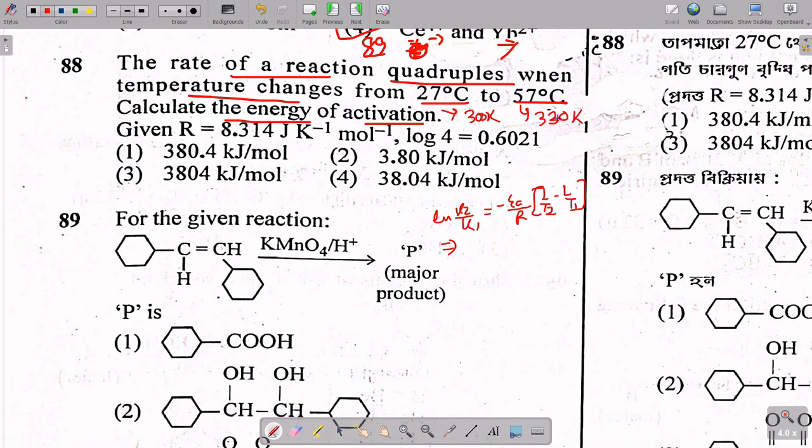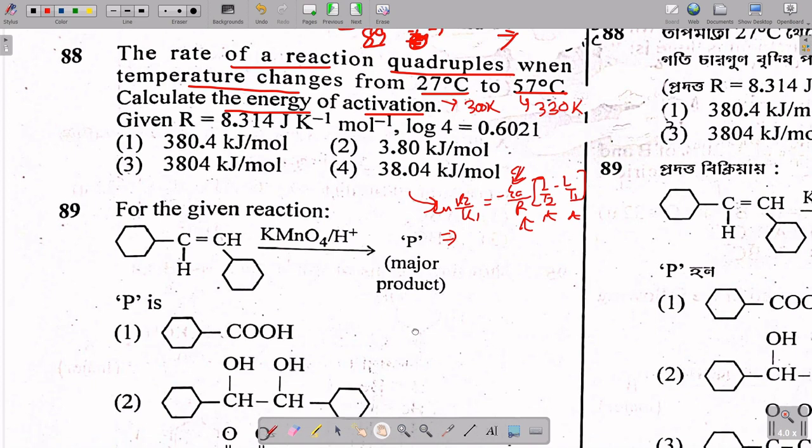Now if you put these temperature values here and here, and the R value here, then you can calculate Ea. I have not calculated this yet, but it is not so tough. You can calculate the value of Ea from here. Okay, now move to the next question.